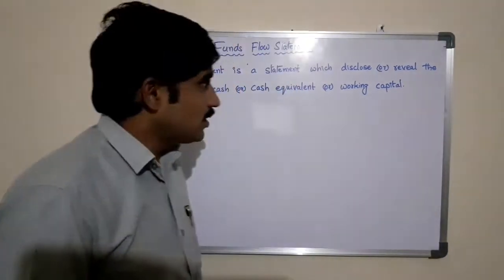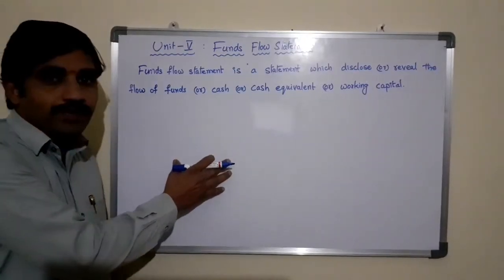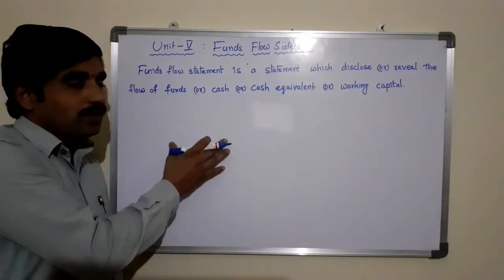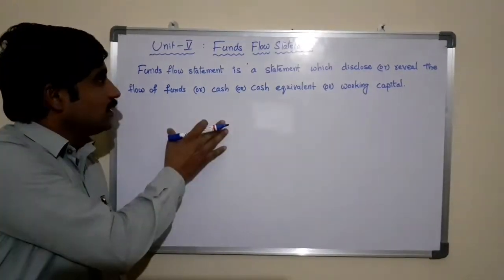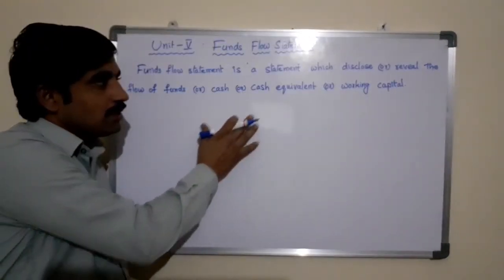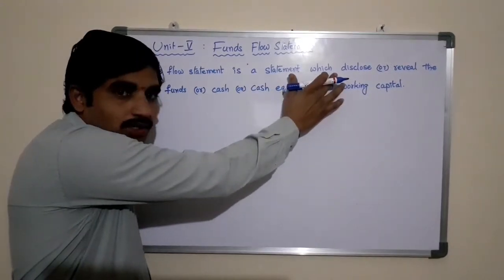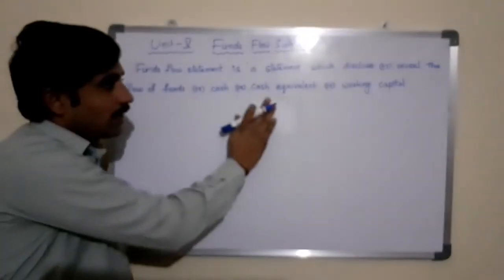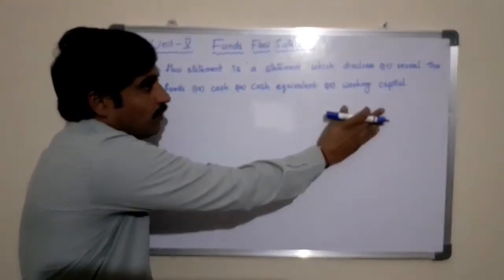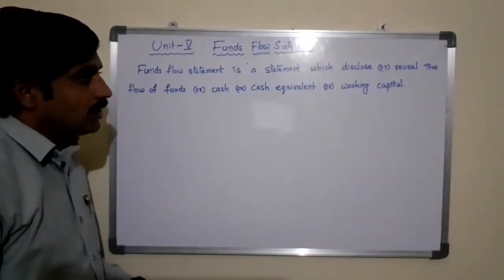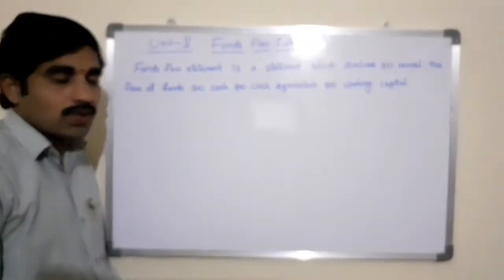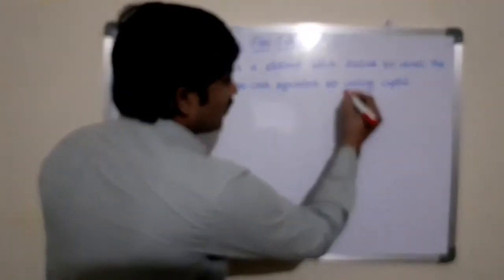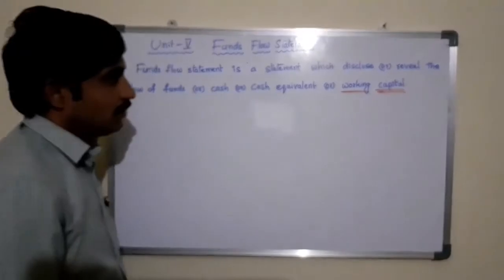Let us see a simple definition. Funds flow statement is a statement which discloses or reveals the flow of funds, cash equivalent or working capital. As I said, according to the accountant's point of view, funds means working capital.